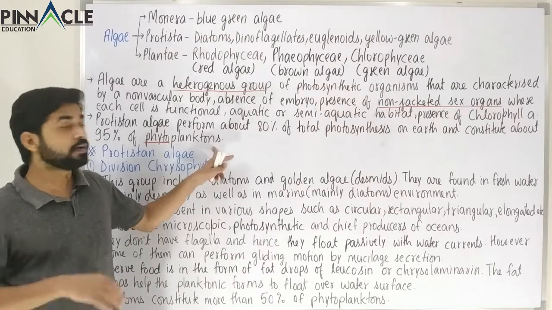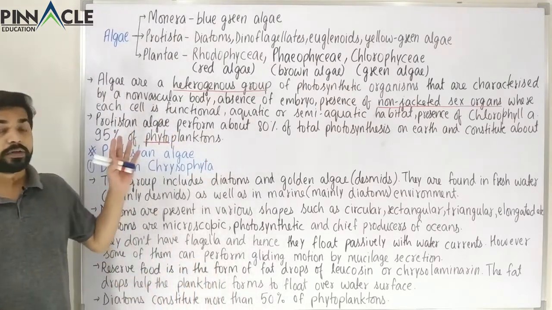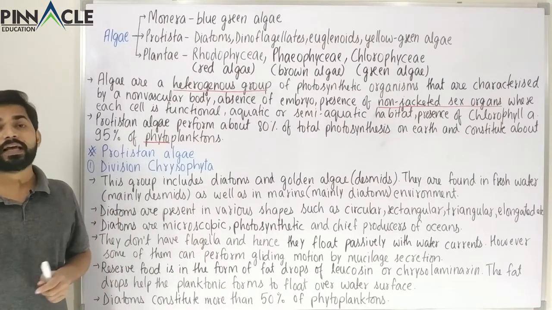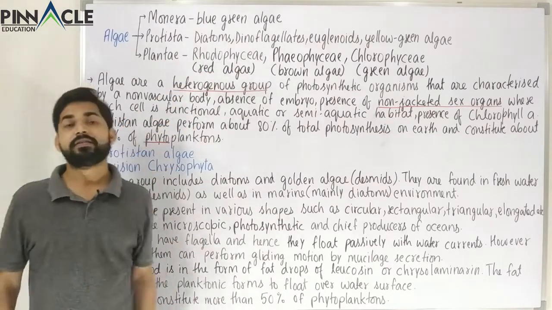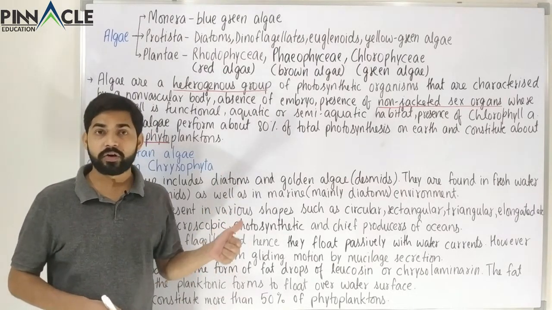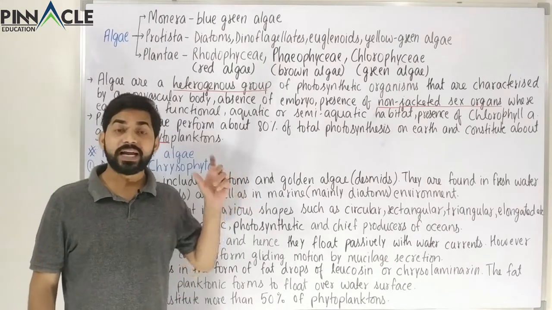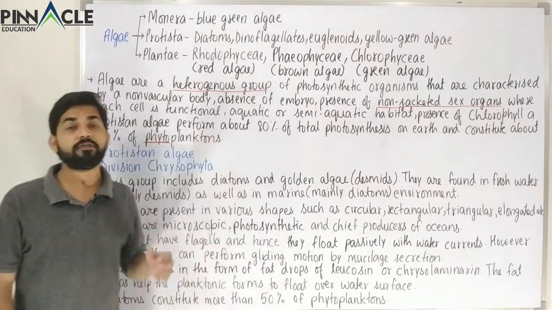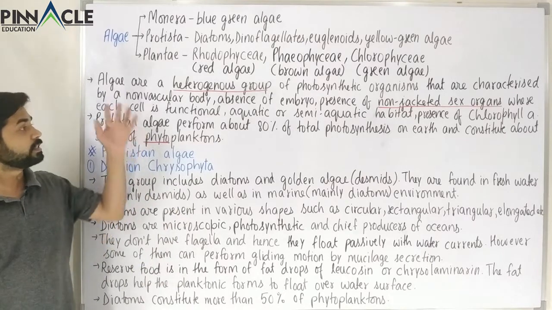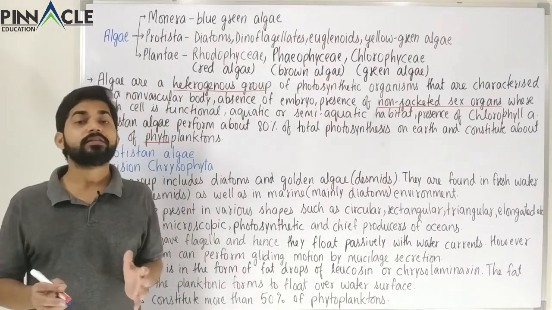And out of the total phytoplankton population of the world, the Protistan algae, and who are the Protistan algae? These four categories, that is diatoms, dinoflagellates, euglenoids and yellow-green algae, comprise about 95% of the population of the phytoplanktons, and these categories perform the 80% photosynthesis on earth.